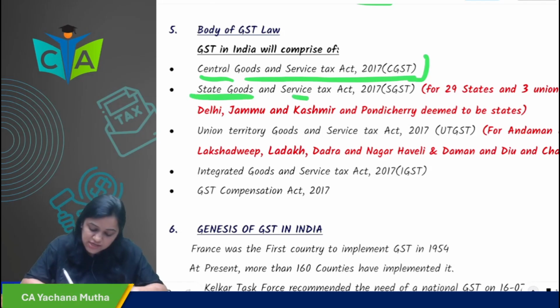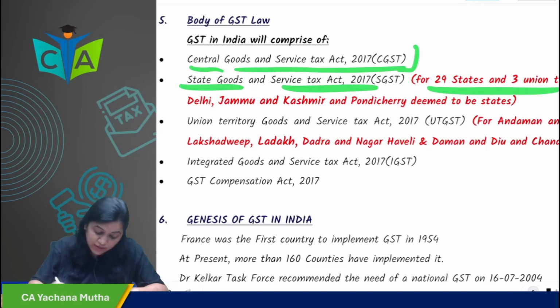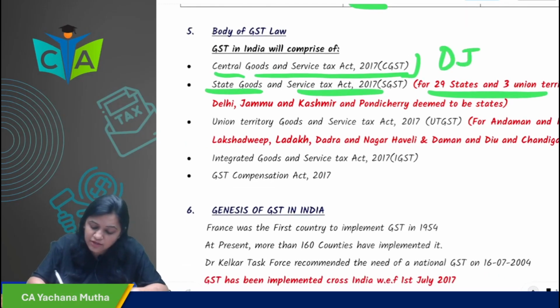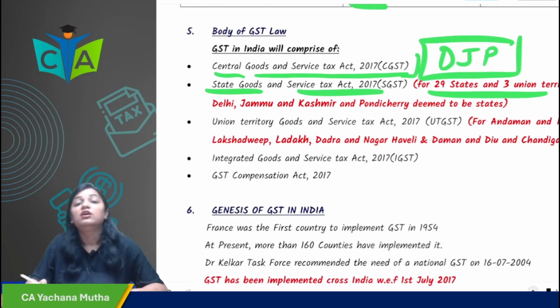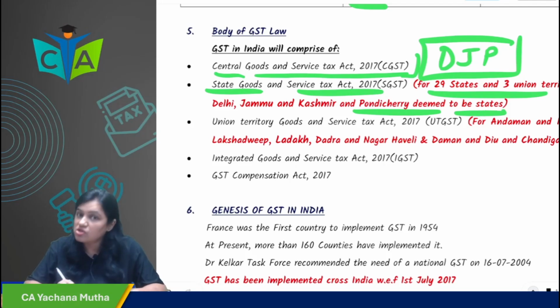Then, the SGST Act 2017 is for what? 29 states and 3 union territories. What were those 3 union territories? DJP. You remember the memory technique? DJP. These are the 3 union territories which are deemed to be states. They have their own state legislature, which is Delhi, Pondicherry and Jammu and Kashmir.